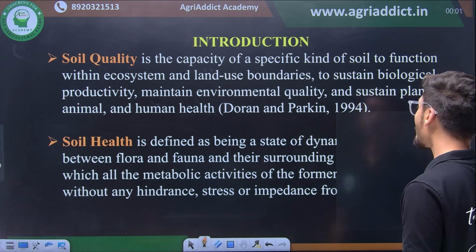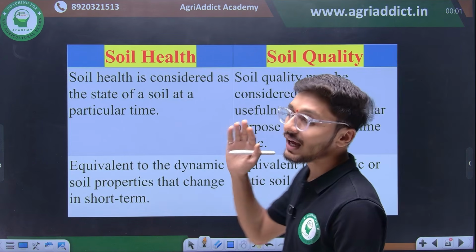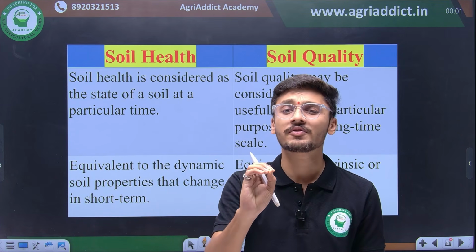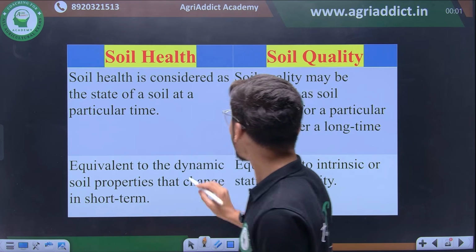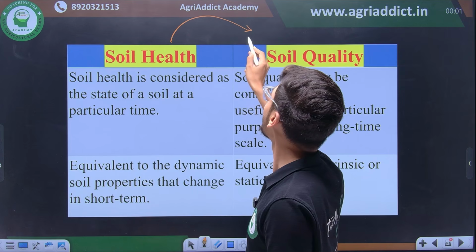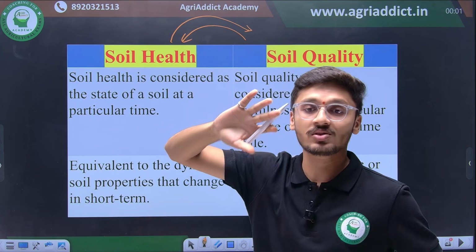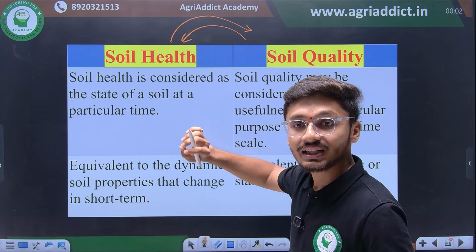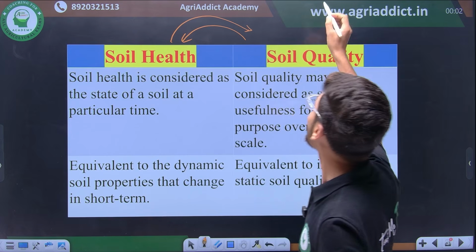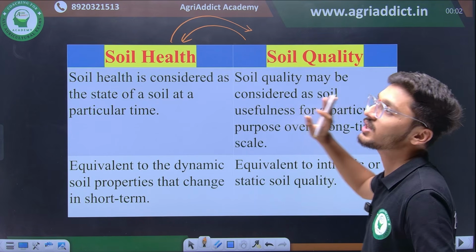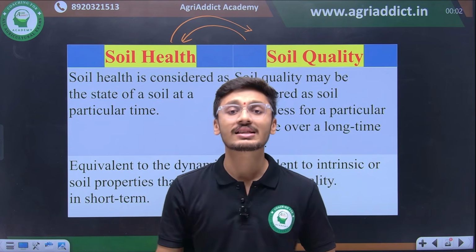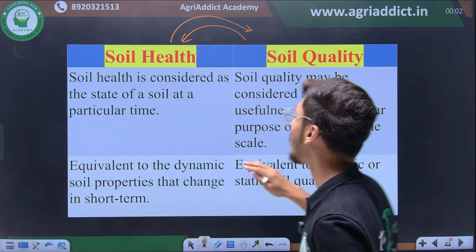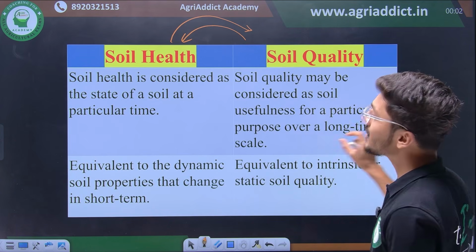Now let's compare soil health and soil quality on the basis of two parameters. What is the major difference between soil health and soil quality? Most prominently, soil health and soil quality are very synonymous terms. There is not much difference between them. But when a soil scientist views it, he calls it soil health, and when an engineer views it, he calls it soil quality. So, what is soil health basically? Soil health is a parameter that is observed at a state of particular time, whereas soil quality may be observed for usefulness of particular purpose over a long period of time.